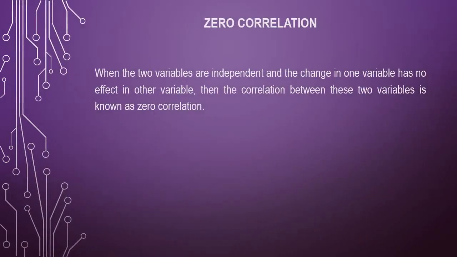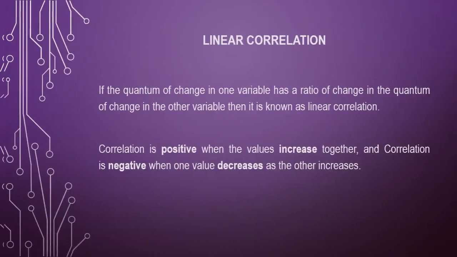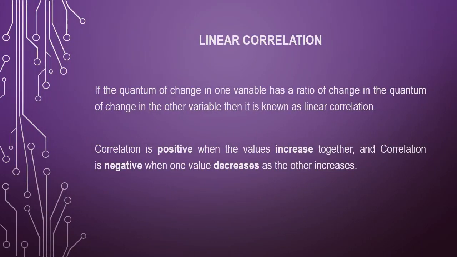Next one, zero correlation. When the two variables are independent, that means one variable is not affecting another variable, then the correlation between these two variables is known as zero correlation. That means the change in the value of one variable is not going to change the value of the other variable. Next one, linear correlation. If the quantum of change in one variable has a constant ratio to the quantum of change in the other variable, then it is known as linear correlation.